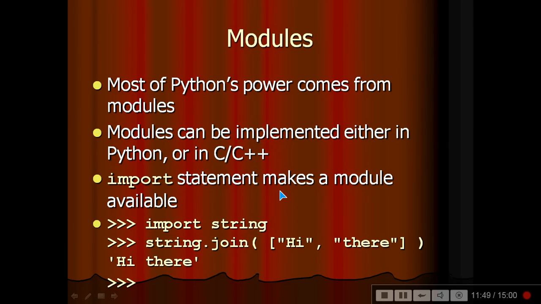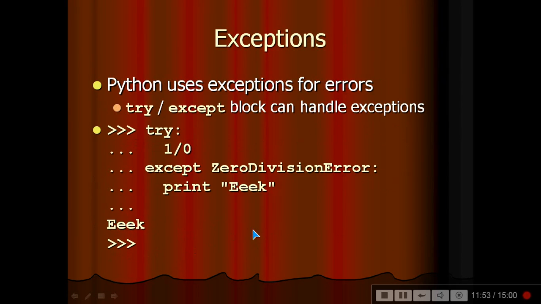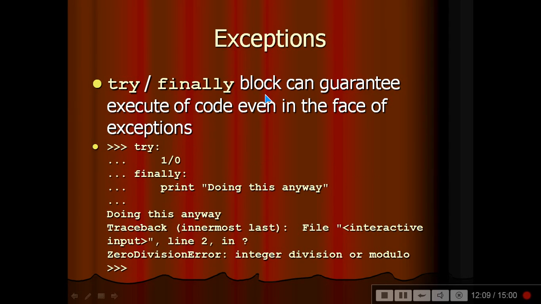Python uses exceptions for errors. A try except block can handle exceptions. Try 1 by 0; if there is an error, we know it may be a zero division error, so print it. This will be printed. A try finally block can guarantee execution of code even in the face of exceptions. Try this, finally this. So it will do this anyway, whatever you get, you will have a zero division, integer division or modular error.